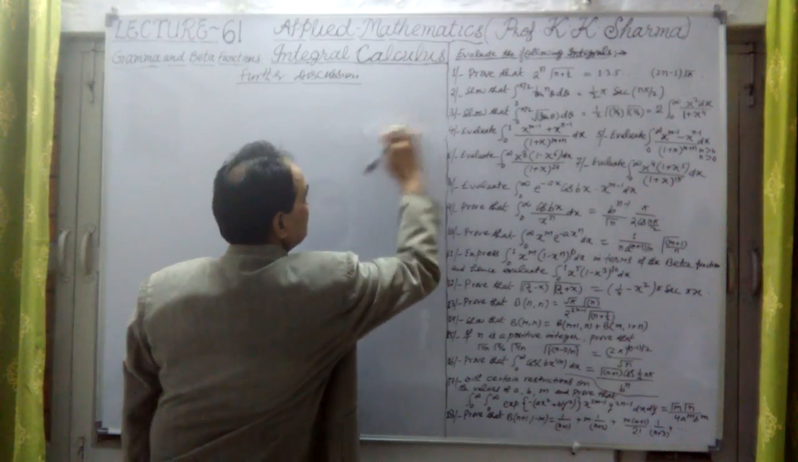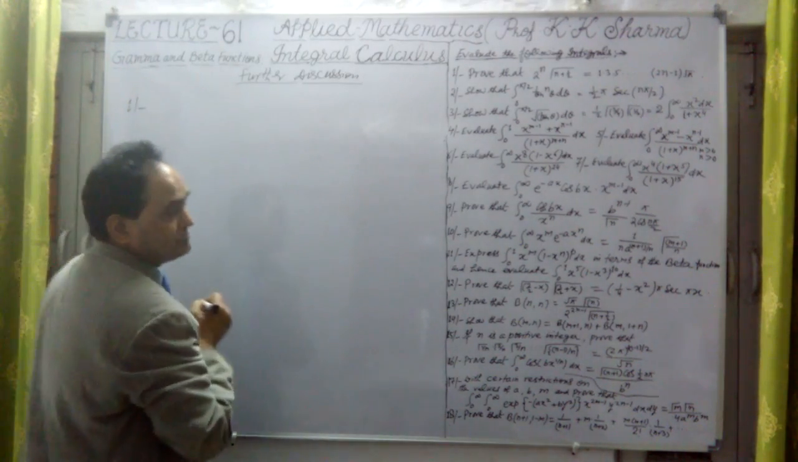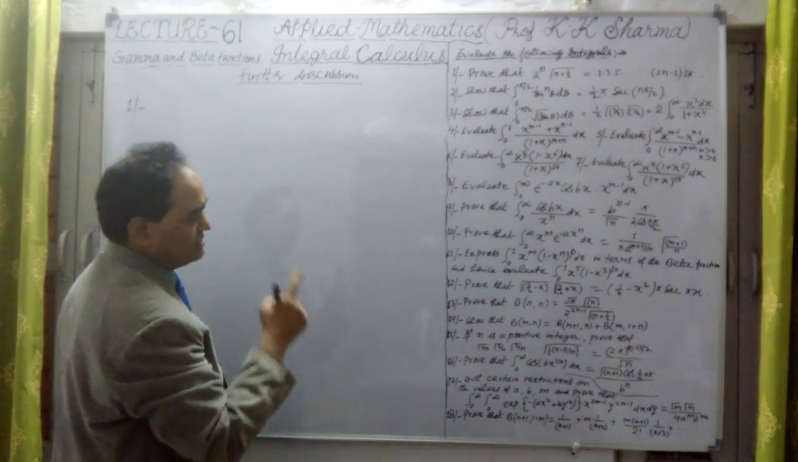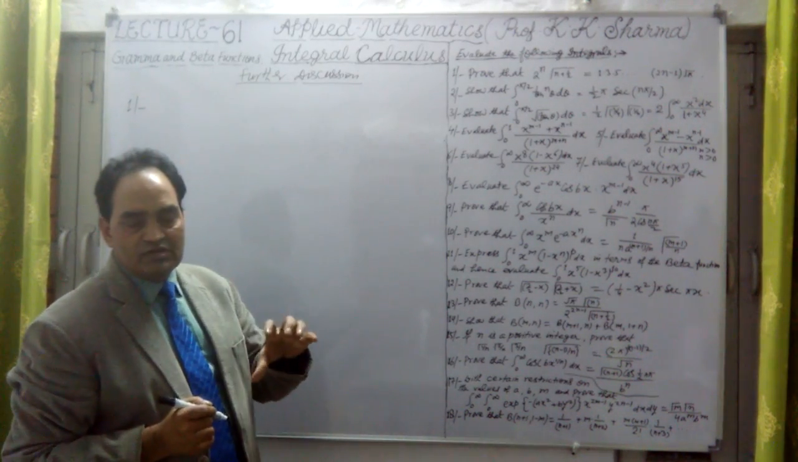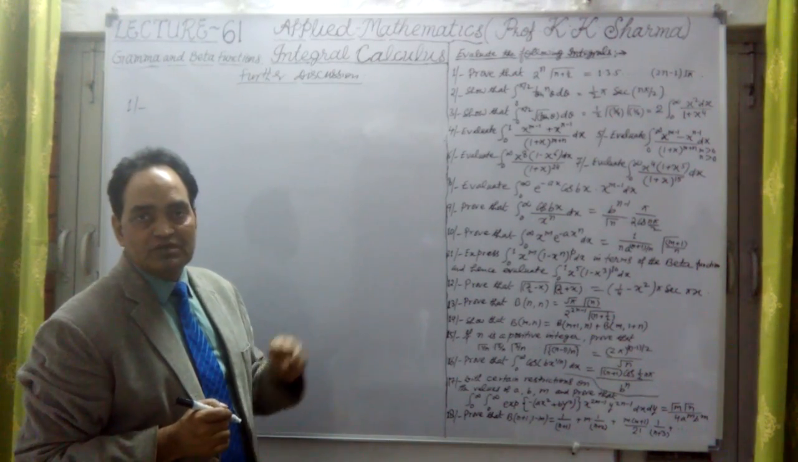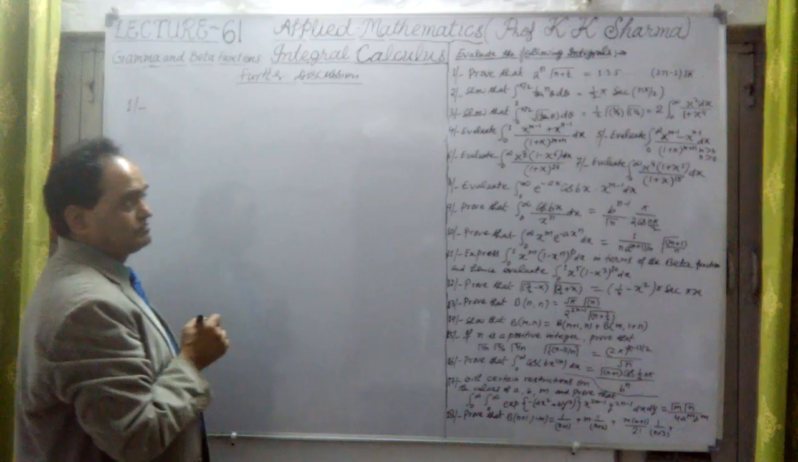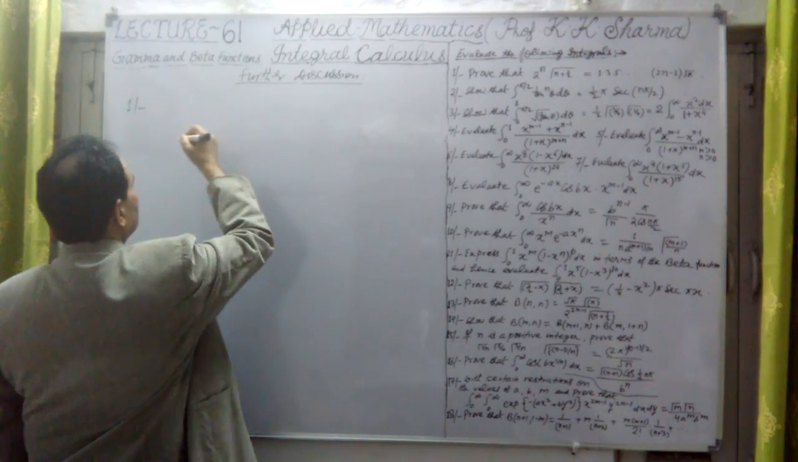Now let me take the first question. Question number one, how to solve it. Let me solve question number one and the others one by one. I can claim that this is the depth of the topic, beta and gamma function, and how they are solved. So these questions are for beta and gamma function. Let me discuss that.